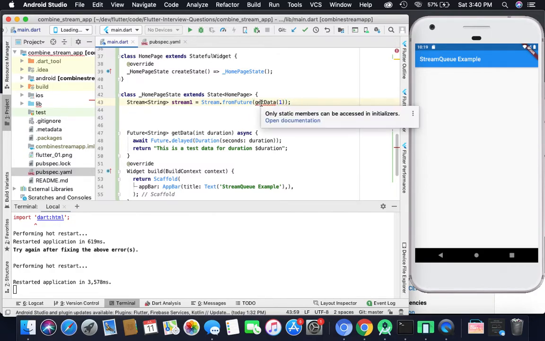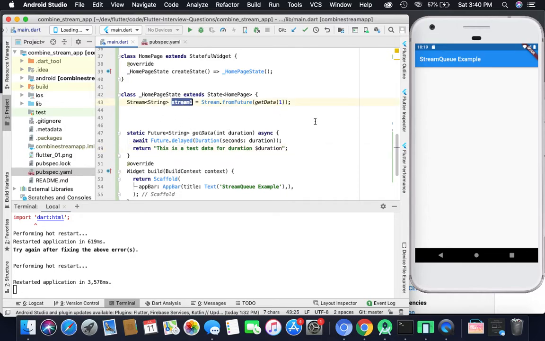Okay, this is giving an error saying only static members can be initialized. So here I have to give static.